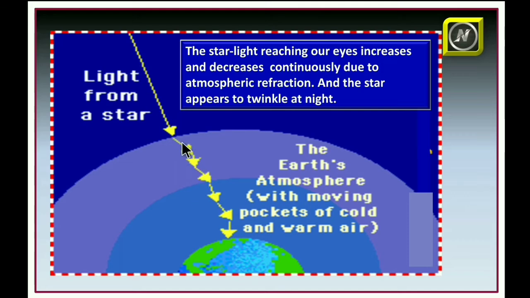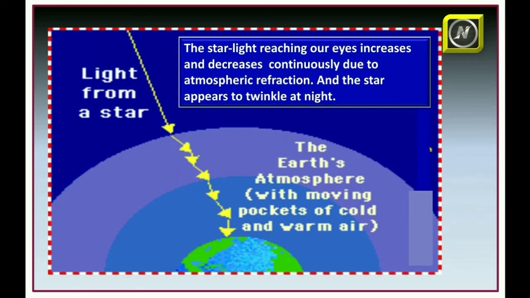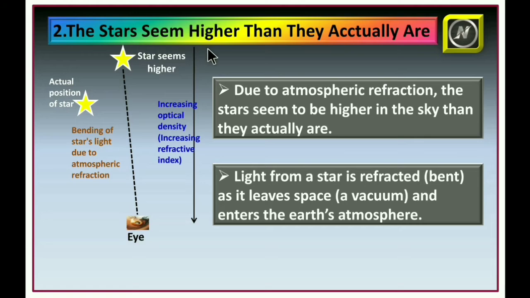So when light coming from the stars enters the Earth's atmosphere, refraction takes place at different places where there is a difference in the densities of the layers. The star light reaching our eyes increases and decreases continuously due to atmospheric refraction, and the stars appear to twinkle at night. Next, second one, stars seem higher than they actually are.